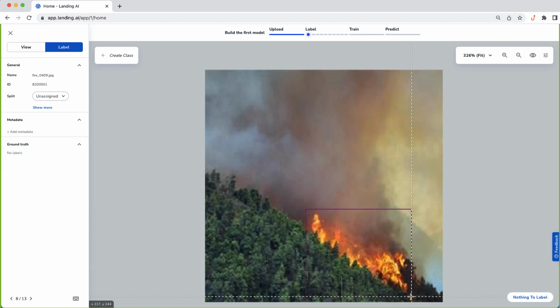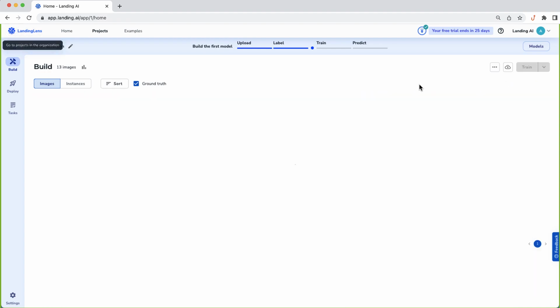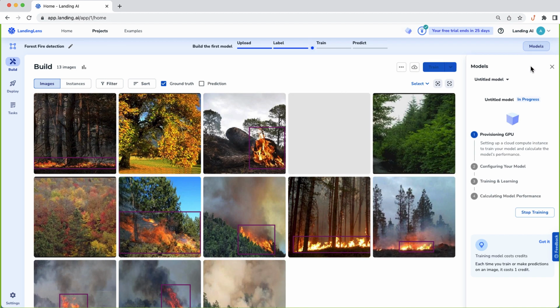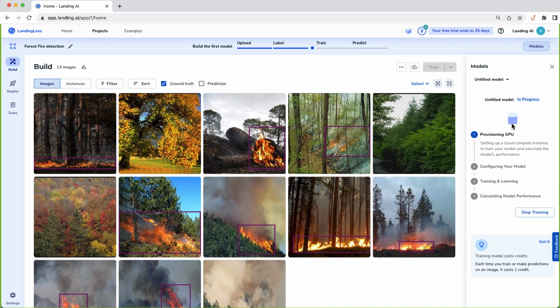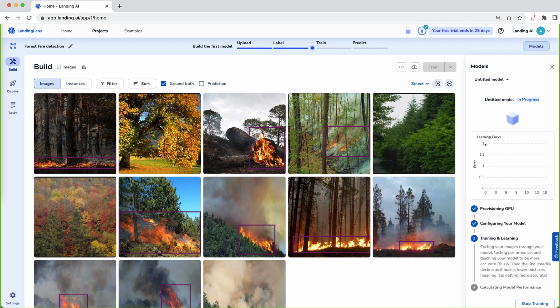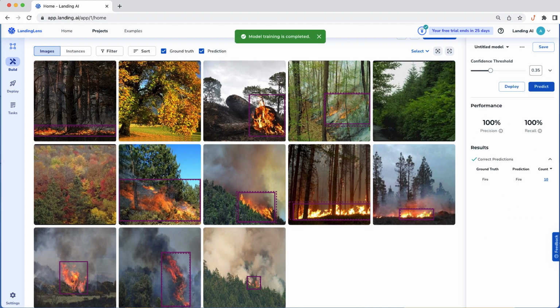To label, draw rectangles to point out the fires to the AI, like this. After labeling your data, to train a model, all you have to do is click one button, like this. This uses an automatically optimized choice of an AI model. For users that are experts in computer vision, our advanced options also let you tune the model yourself, but for many applications, letting LandingLens do the tuning will be fine.